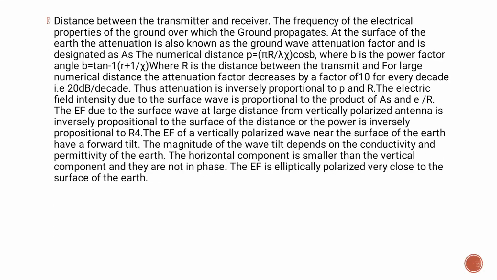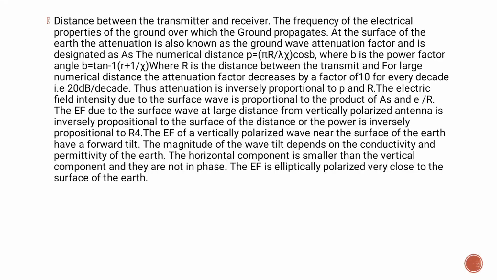The attenuation depends on the frequency and the electrical properties of the ground over which the wave propagates. At the surface of the earth, the attenuation is also known as the ground wave attenuation factor and is designated as A. It is a function of the numerical distance P. P is equal to pi r by lambda times cos b, where b is the power factor angle. b is equal to tan inverse of (epsilon r plus 1) by x, where r is the distance between the transmit and receive antennas.